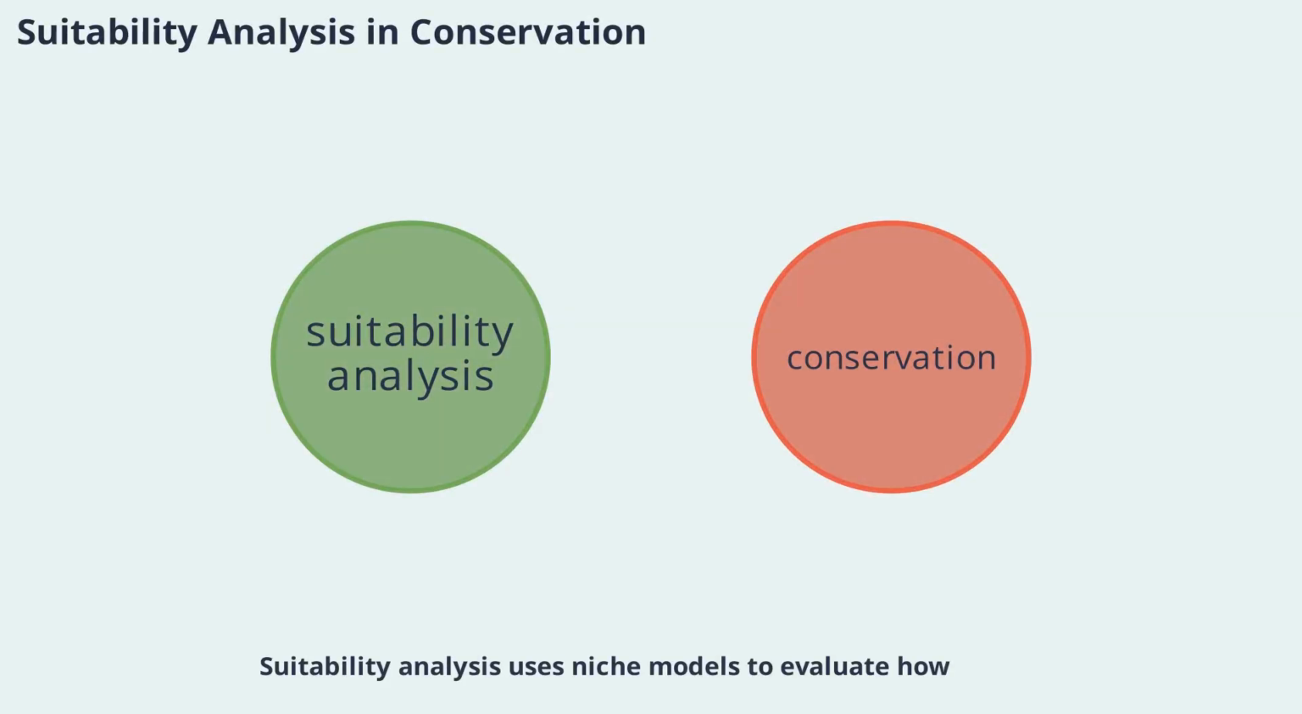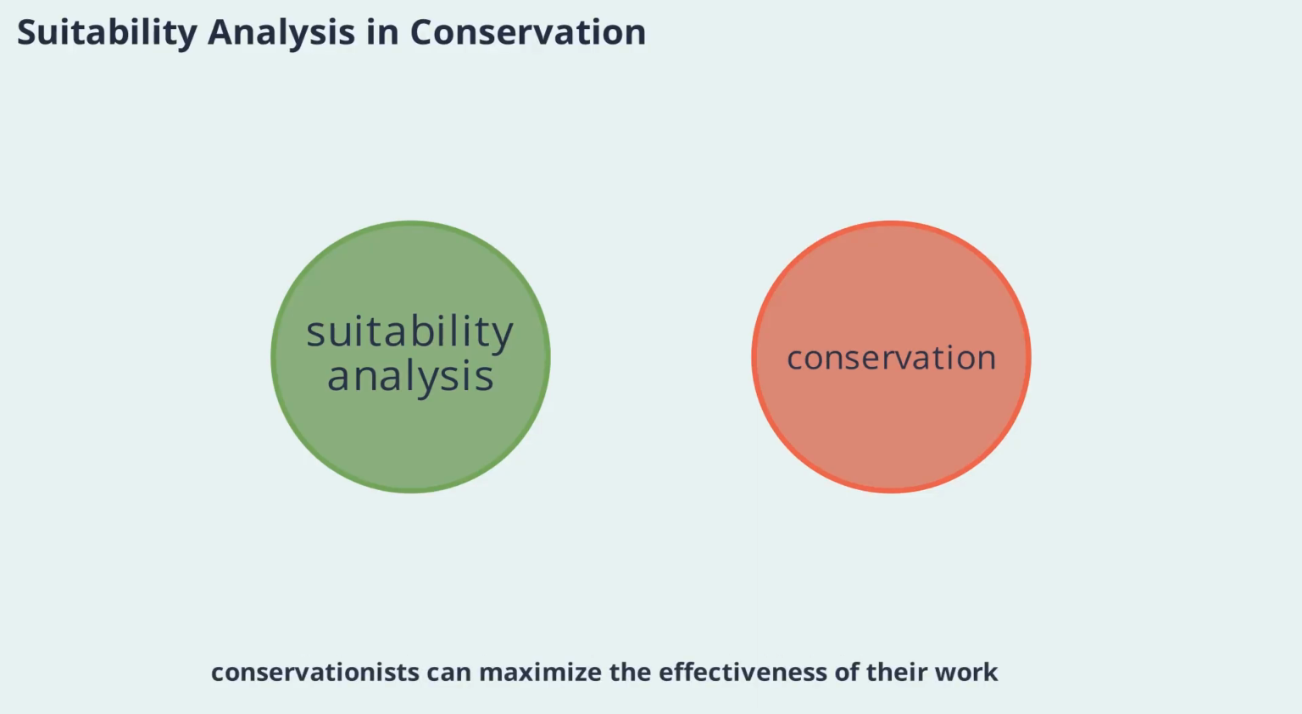Suitability analysis uses niche models to evaluate how well different areas meet the needs of a species. This information is crucial for prioritizing conservation actions, such as selecting sites for protected areas or restoration. By focusing efforts on the most suitable habitats, conservationists can maximize the effectiveness of their work.